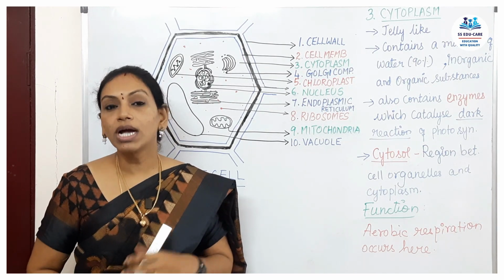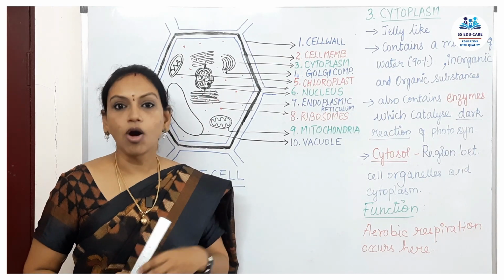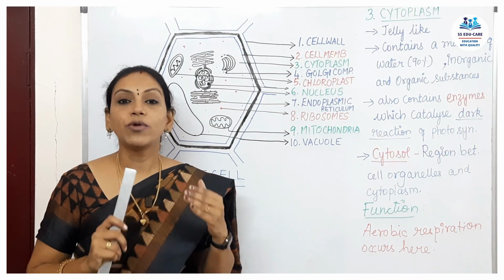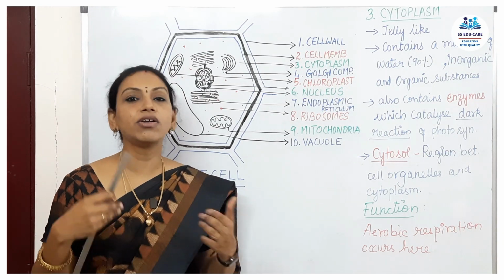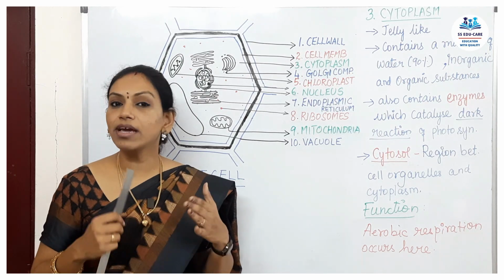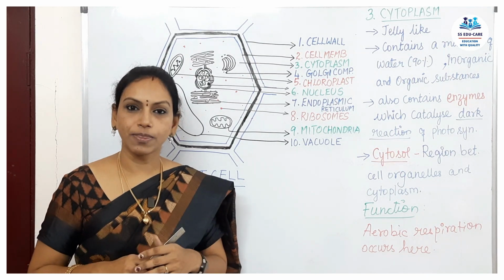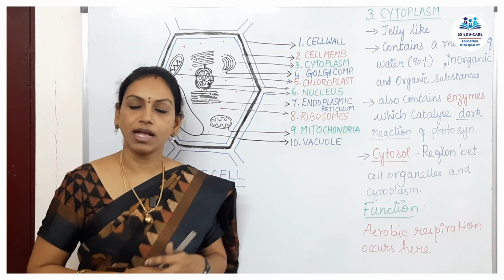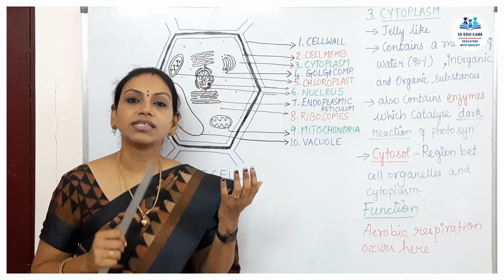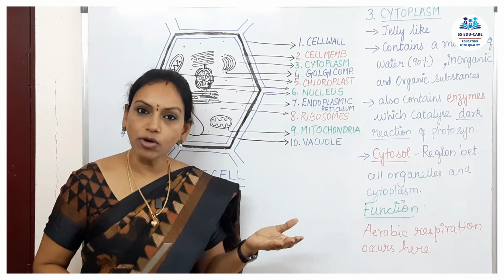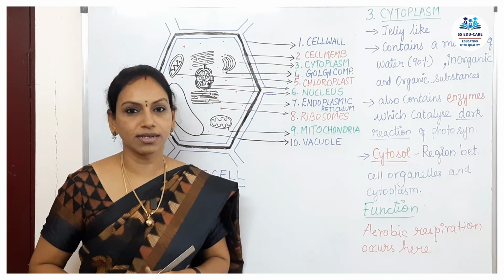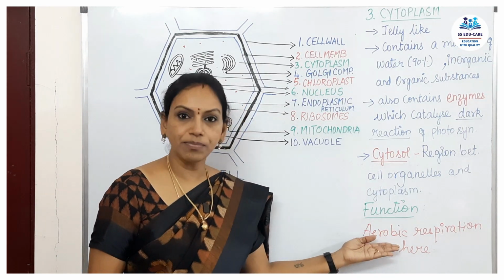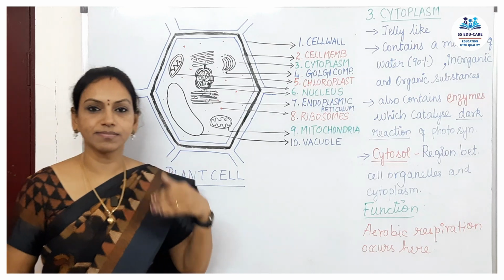Where will they do it? They will do it on the terrace or in an open veranda, where they get sufficient air. That's why they call it aerobics. The word aerobic here also means the same. Aerobic respiration means respiration carried out in the presence of oxygen. So aerobic respiration takes place in the cytoplasm.